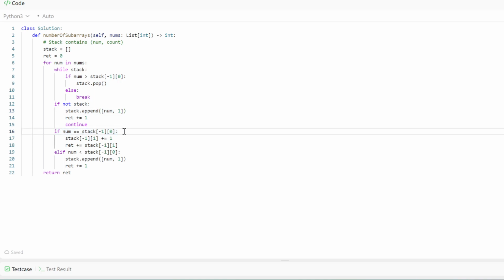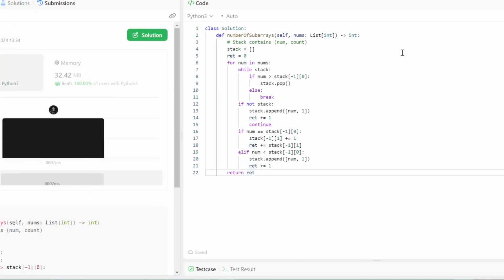If they have appeared before, because we already performed this stack removal, we guarantee that any numbers in between this one and all the previous times that this appears in the past must be smaller, right? So we simply increment the count and then add it to the return. And then if it is smaller than the top of the stack, then we simply make a new entry, and then add 1 to the return. And then we return the solution. And then if you run this solution, you will see that it is the correct solution here.